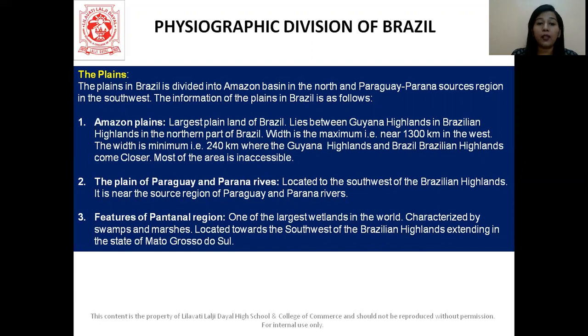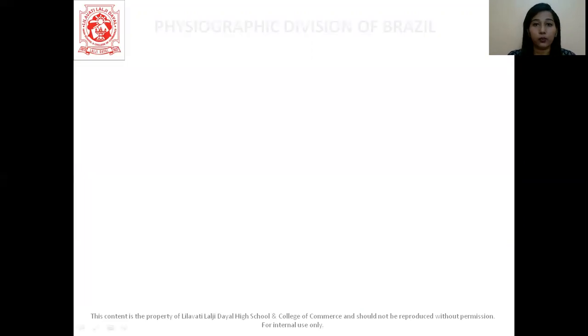Okay, then the plains of the Paraguay and Parana rivers are located towards the southwest of the Brazilian highlands. It is near the source region of the Paraguay and Parana rivers. So now the features of the Pantanal region. Here it is one of the largest wetlands in the world. Okay, and it is characterized by swamps and marshes. This is located towards the southwest of the Brazilian highlands, extending in the state of Mato Grosso do Sul. Let's proceed further.